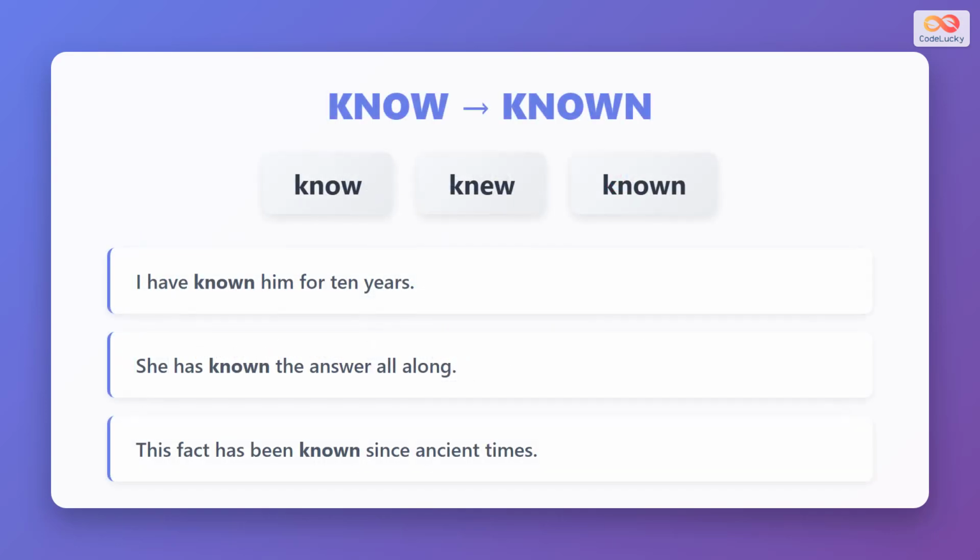Our first verb is know. The base form is know, the past simple is knew, and the past participle is known. Here are some examples. I have known him for 10 years. She has known the answer all along. This fact has been known since ancient times. Notice how we always use known with have, has, or been.